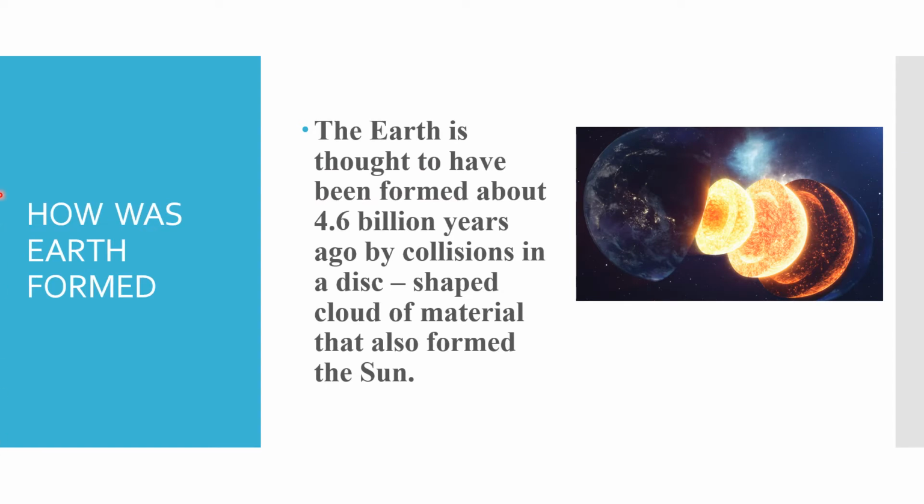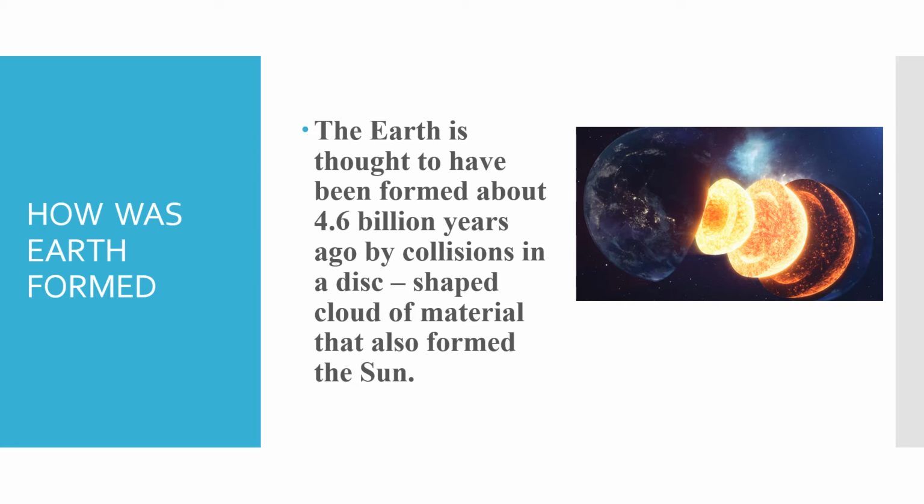Now let's see how was Earth formed. Children, the Earth is thought to have been formed about 4.6 billion years ago by collisions in a disc-shaped cloud of material that also formed the Sun.